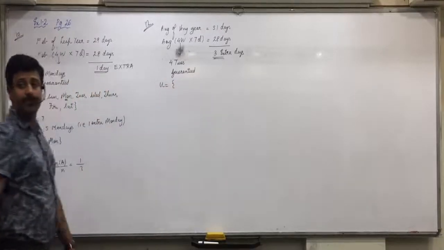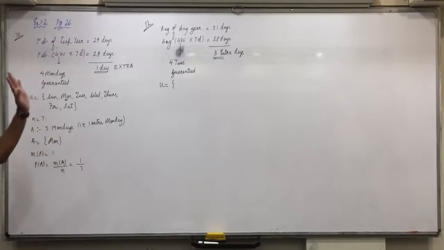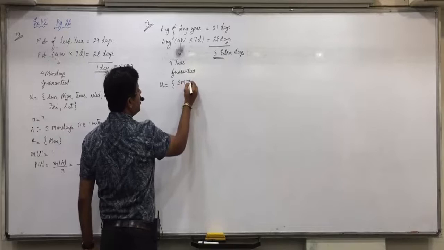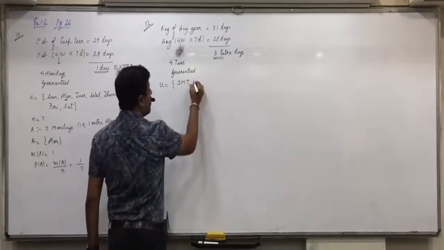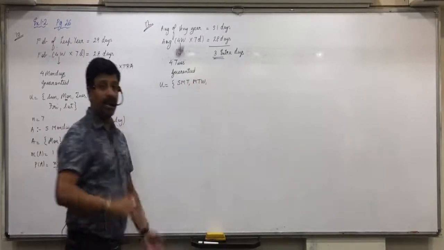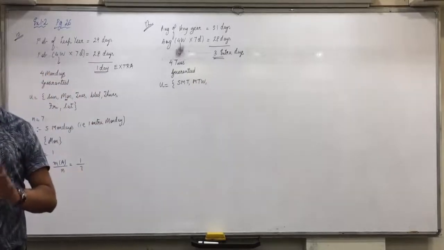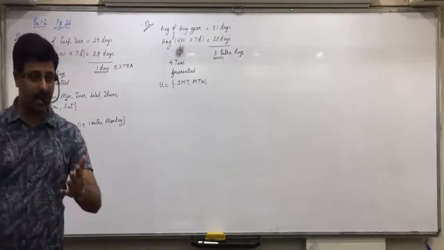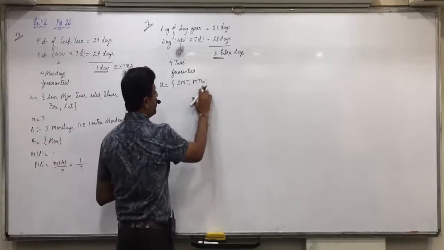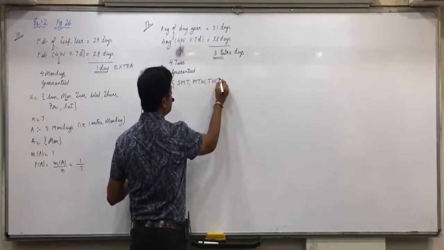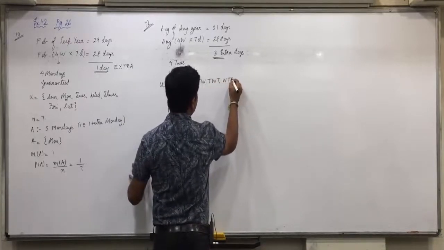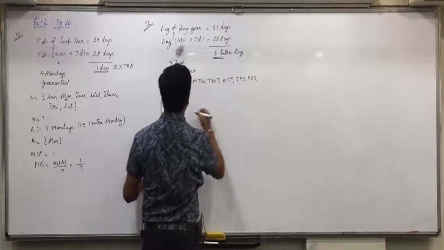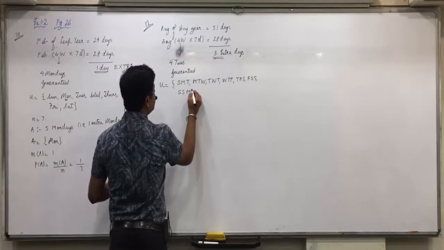Anyone still writing up till here? Anyone who is not clear with this? Now those 3 days can be Sunday, Monday, Tuesday; Monday, Tuesday, Wednesday. It will be together only. Those 3 days, Sunday, Tuesday, Saturday are not possible. 3 extra days will be together only. So either there will be Sunday, Monday, Tuesday; Tuesday, Wednesday, Thursday; Wednesday, Thursday, Friday; Thursday, Friday, Saturday; Friday, Saturday, Sunday; and Saturday, Sunday, Monday.